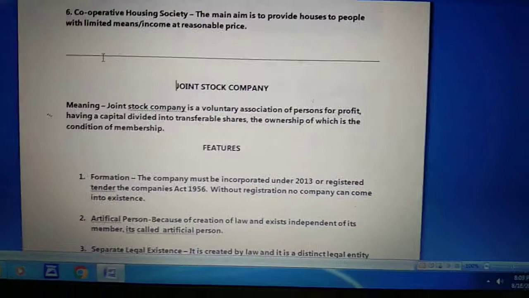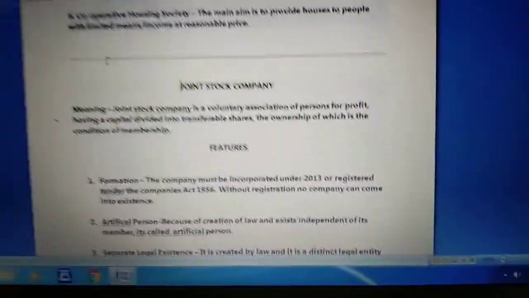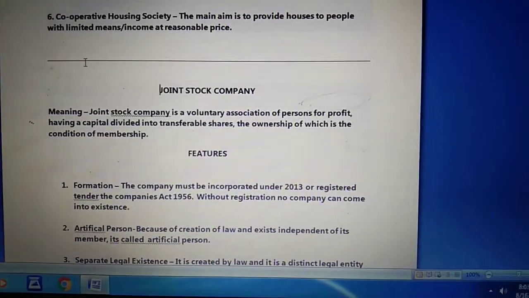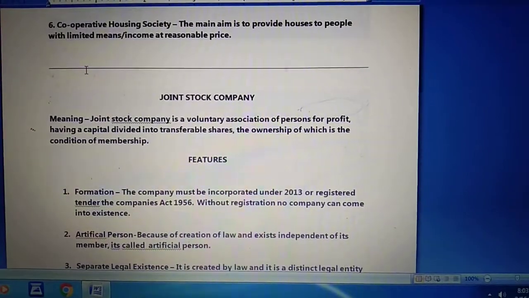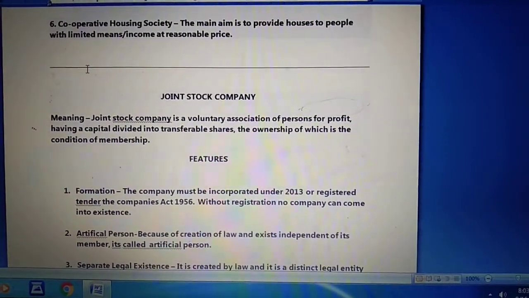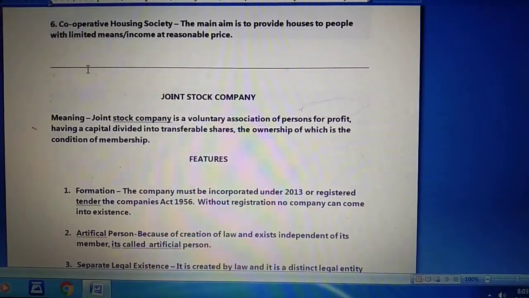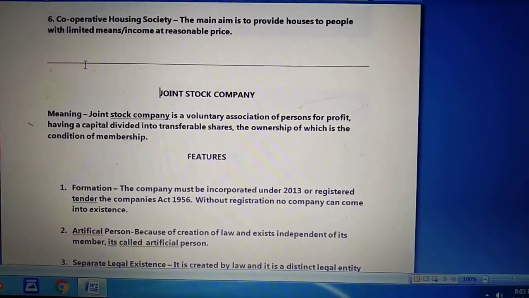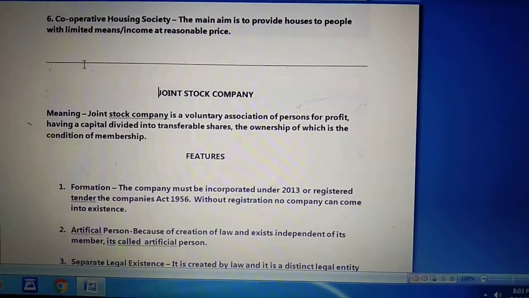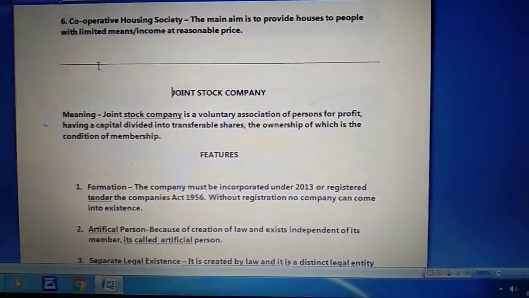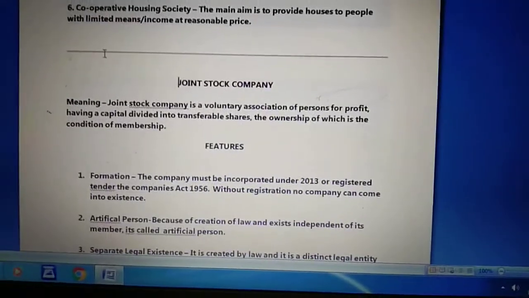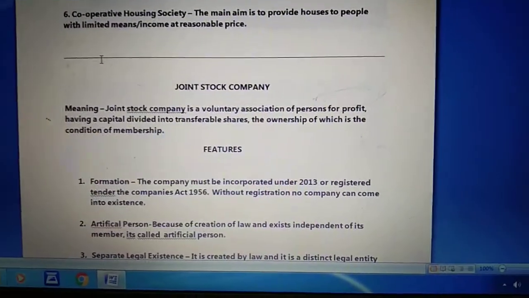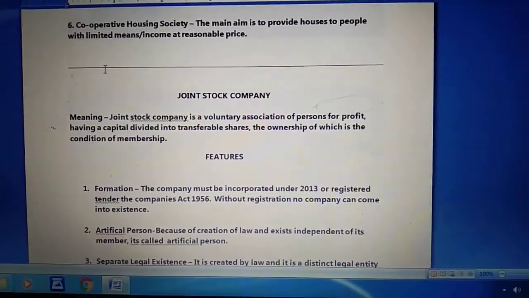Now let's start. What is a joint stock company? So students, from the meaning you can see here, a joint stock company is a voluntary association of persons for profit having a capital divided into transferable shares, the ownership of which is the condition of membership. Let me make one thing clear here: when I use the word company, it means joint stock company.